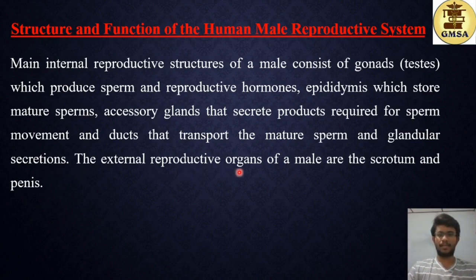The external reproductive organs of a male are the scrotum and the penis. So all other structures are found within the body of the human male. These are the two structures which are visible to the outside, the scrotum sac and the penis.